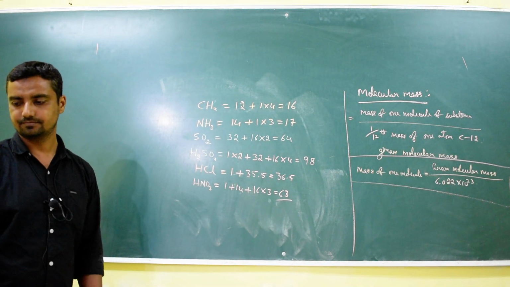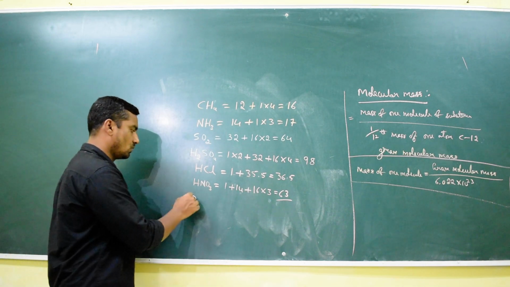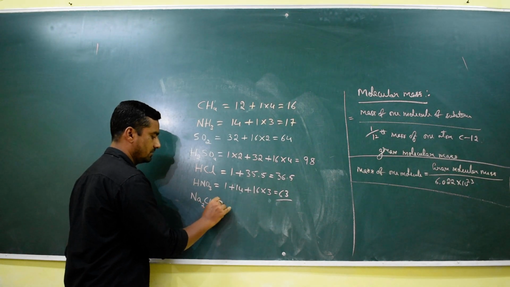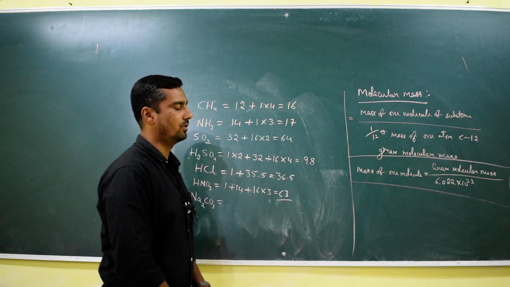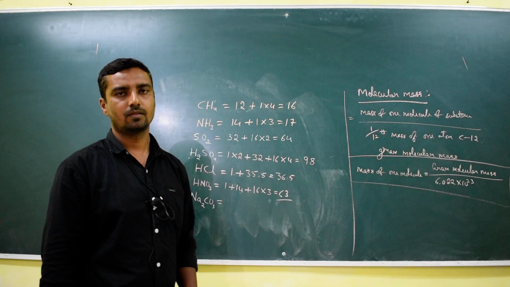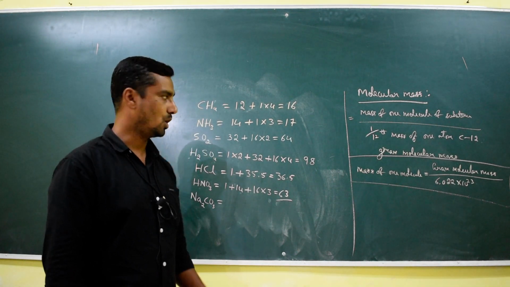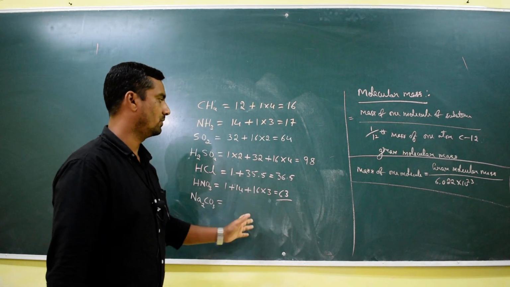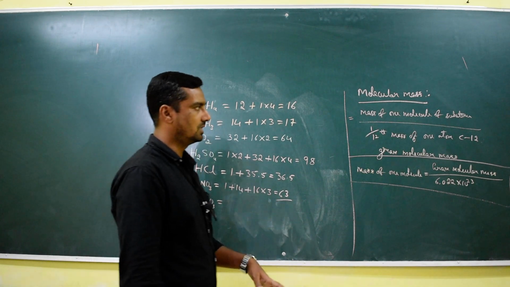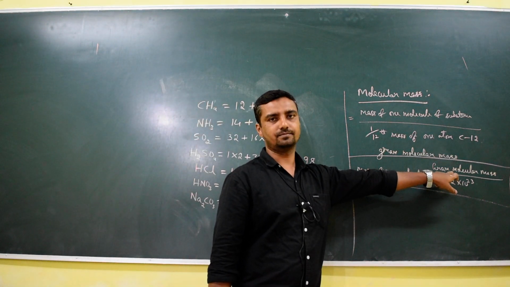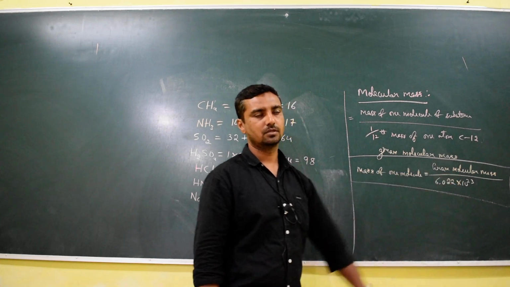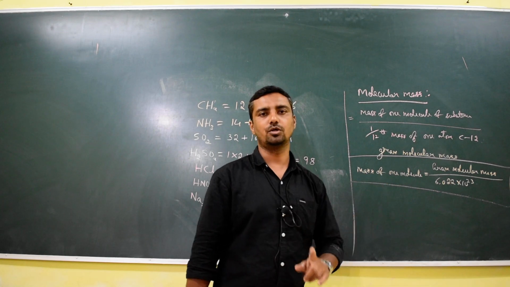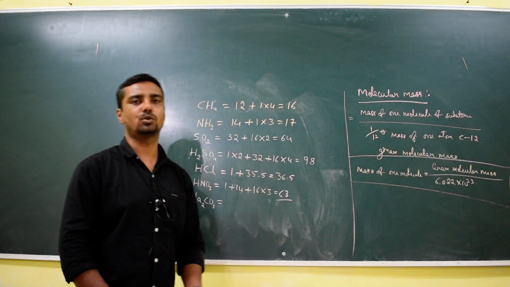Understood? Now sodium carbonate, Na2CO3. In problems they will not give the molecular mass, so you have to memorize the mass number of a few elements. By using this, you can easily find the molecular mass. That molecular mass you substitute in the gram molecular mass. Avogadro is nothing but a number. If you divide by this, you will easily get the mass of one molecule.